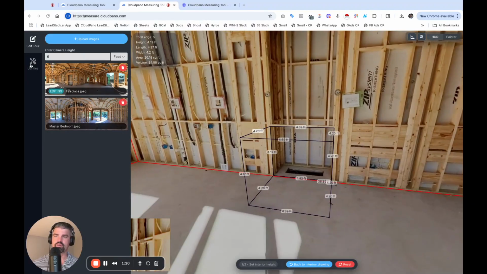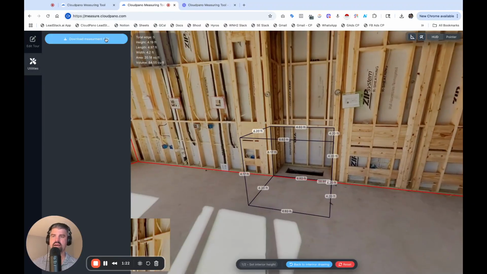I can also go here where it says utilities. I can click download measurements. Let me show you an example. And all of these will appear in a spreadsheet, which is really cool. So I have my total number of walls, my wall lengths, length by width, my room height, my total area of that room, and then volume as well. So I can measure a whole space and have the area square footage for those rooms.